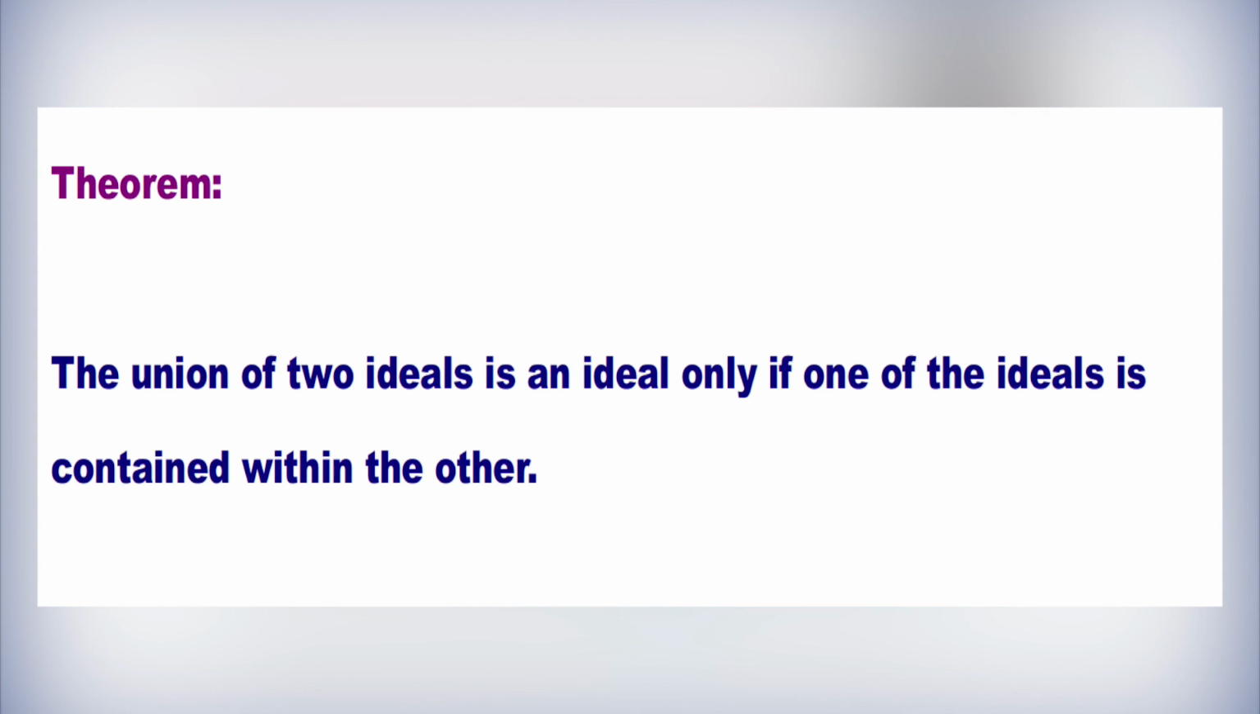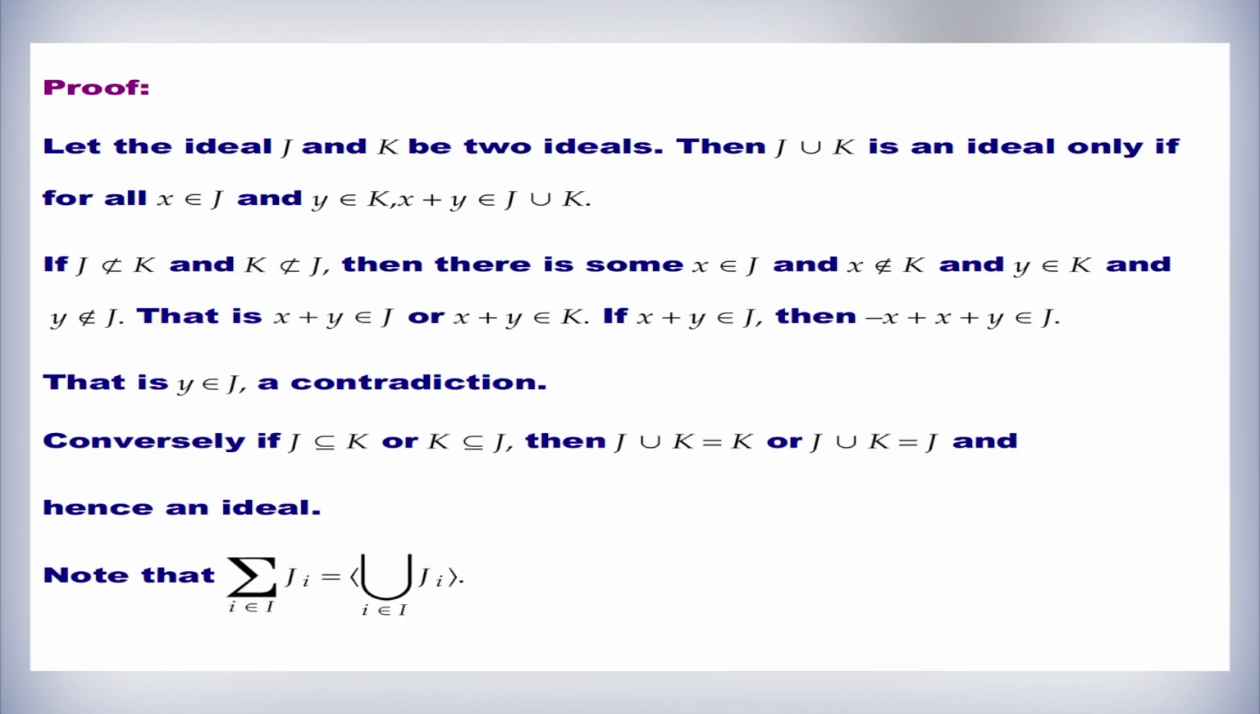Theorem: the union of two ideals is an ideal only if one of the ideals is contained within the other. Proof: let J and K be two ideals. Then J union K is an ideal only if for all x belonging to J and y belonging to K, x plus y belongs to J union K. If J is not a subset of K and K is not contained in J, then there is some x belonging to J that does not belong to K, and y belonging to K that does not belong to J.